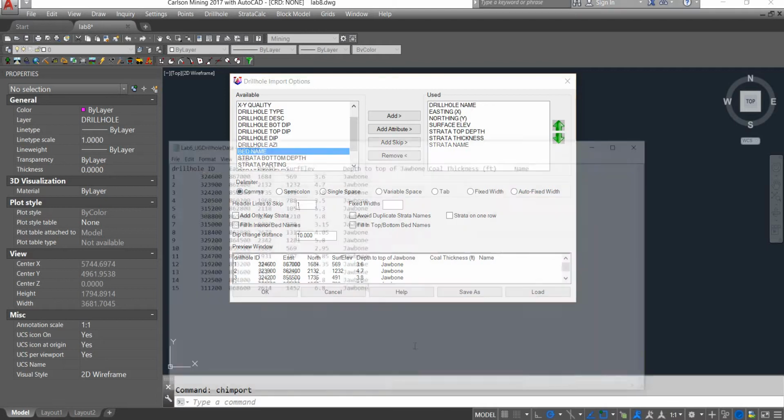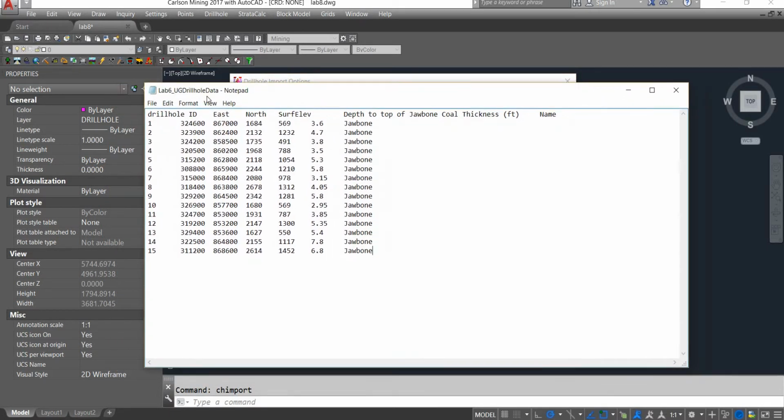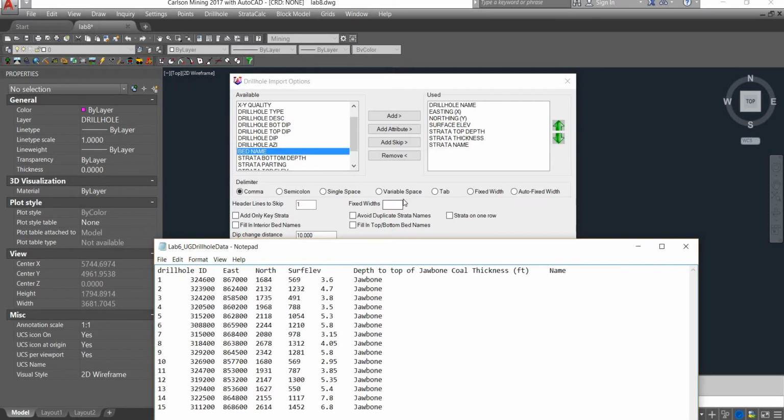If you look at our data, in the spaces between names or even numbers, if you use the right arrow, you see by one click it goes to the next, so what is it? It is tab. If I had several little spaces there, then my delimiter would be space, single space or variable space.